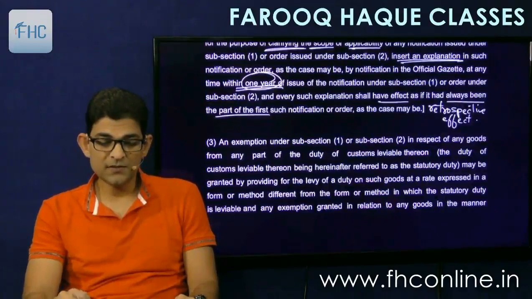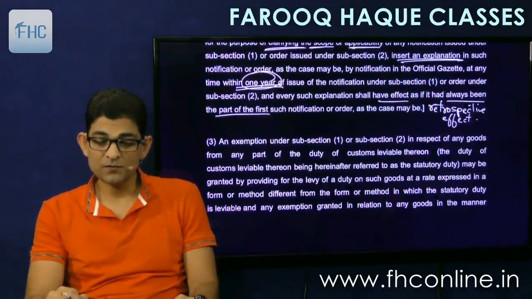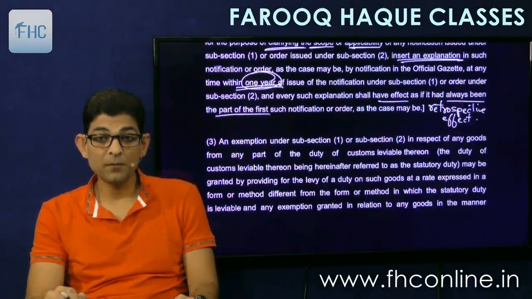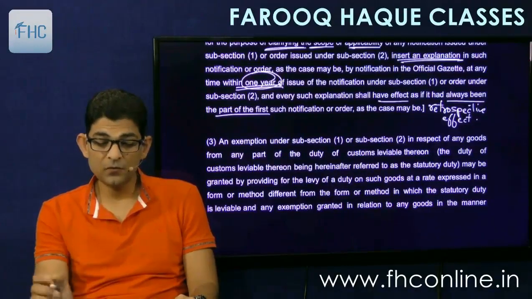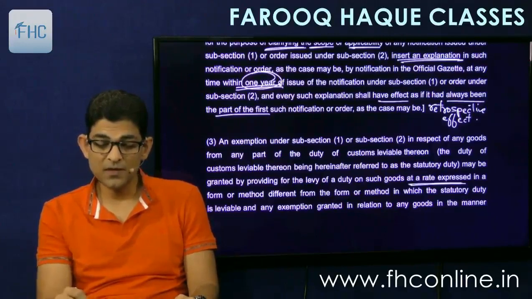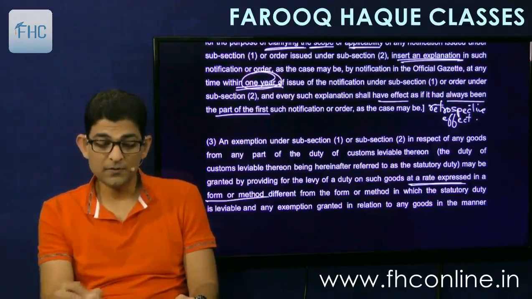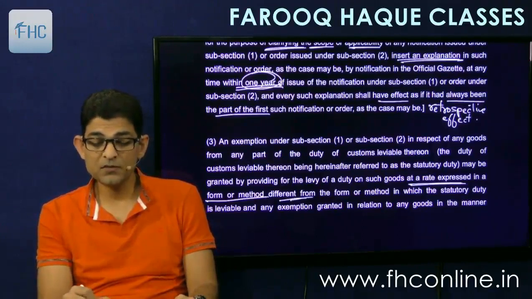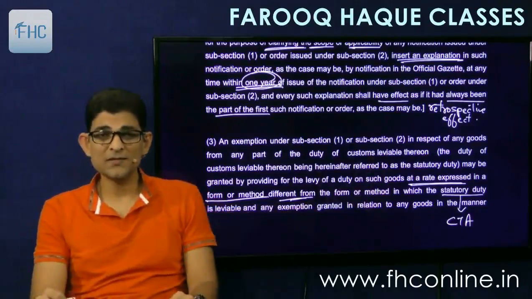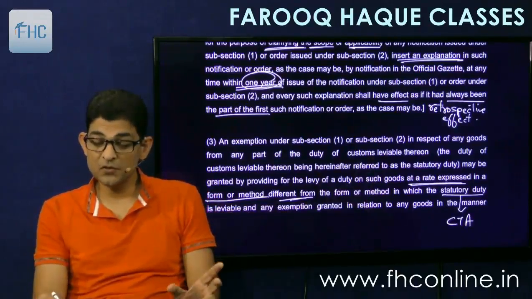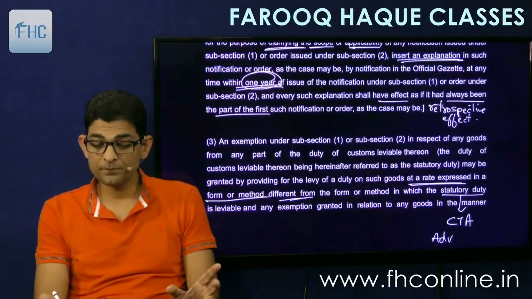Then subsection 3 says that the exemption under subsection 1 or 2 in respect of any goods from any part of the duty of customs leviable thereon may be granted by providing for the levy of duty on such goods at a rate expressed in a form or method different from the form or method in which the statutory duty is leviable. Statutory duty means as per Customs Tariff Act. It is a very simple thing. What it says is that if the Customs Tariff Act is mentioning ad valorem duty, it had specified ad valorem duty at the rate of 10%.